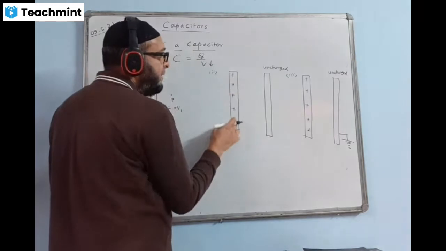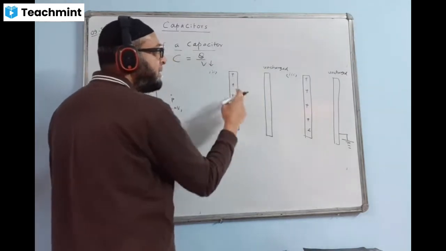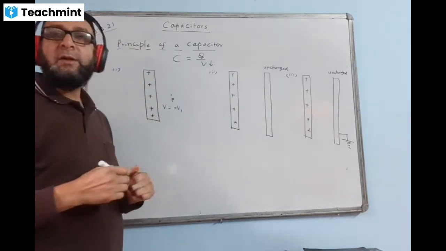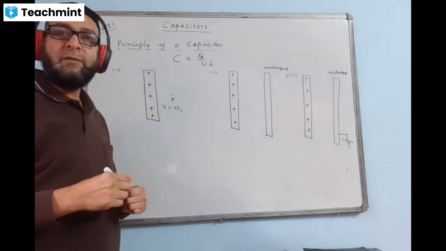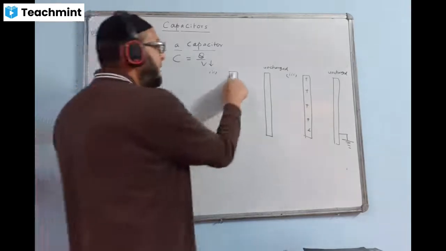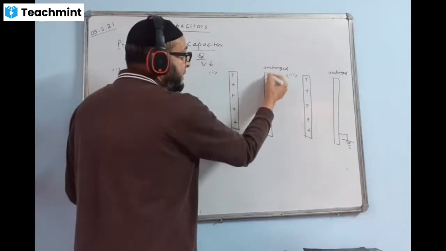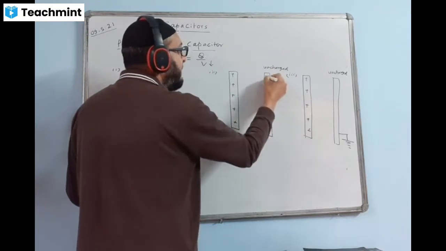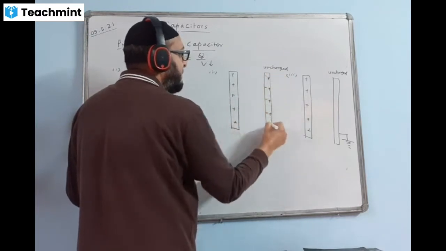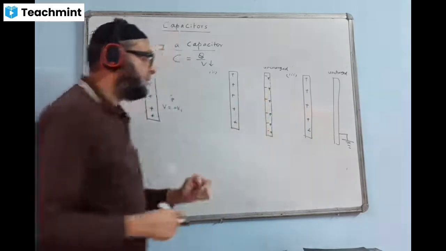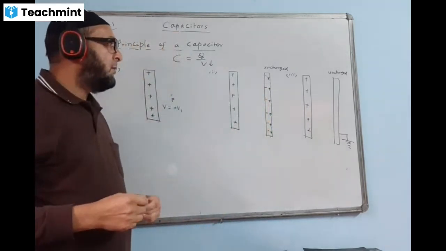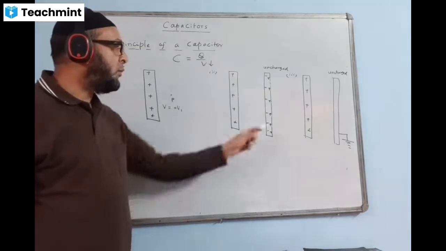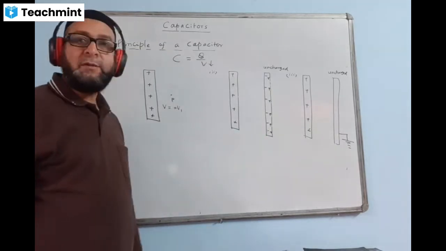When we have a charged conductor here, and an uncharged conductor is brought near it, uncharged means it has the same amount of positive and the same amount of negative charge. This positive will attract the negative charge of this uncharged conductor here, like this. And positive will be here, the same amount of positive charge. That's why it is an uncharged conductor. An uncharged conductor will have an equal number of negative charges and positive charges.